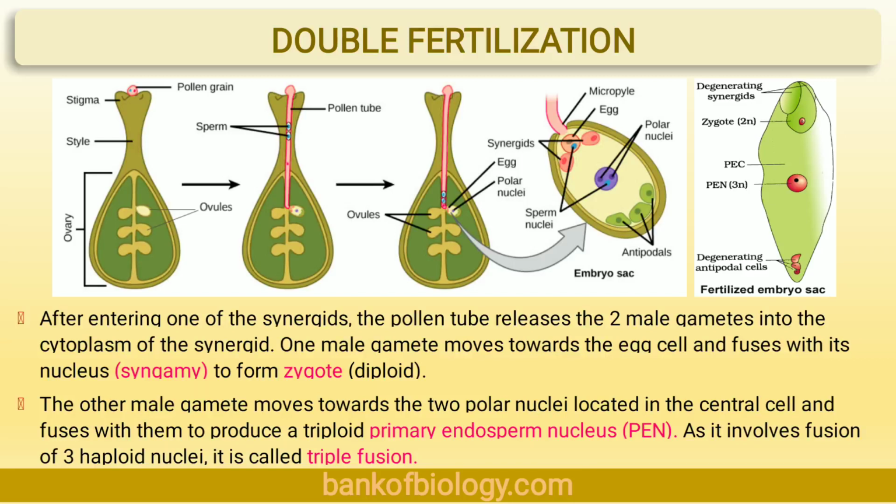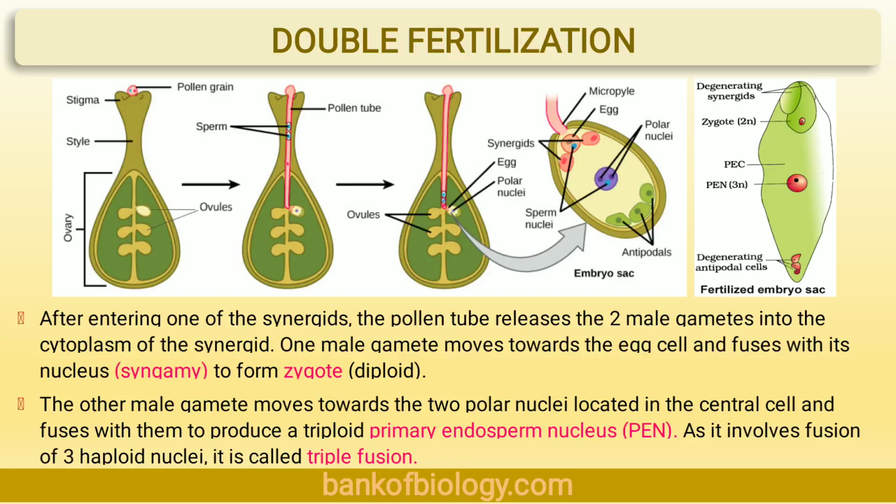I will once again repeat the definition. Extremely sorry, egg is present over here. So fusion of one of the male gametes with the egg and the second male gamete with the secondary nucleus is called double fertilization.